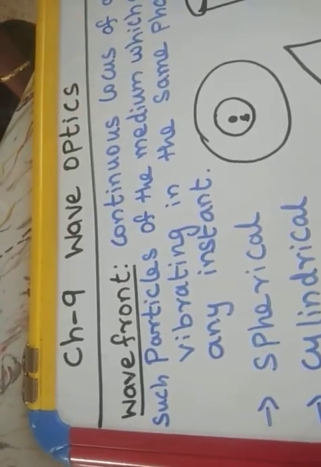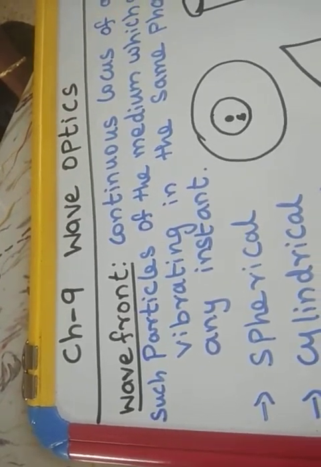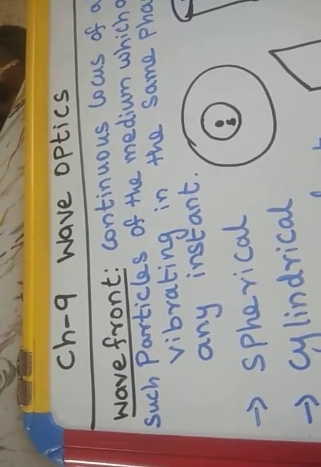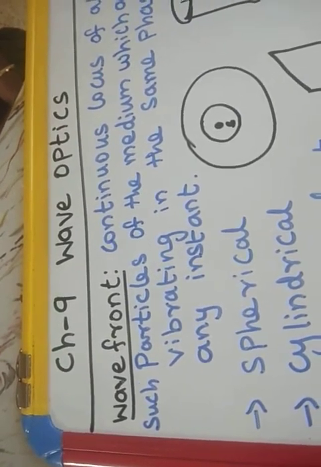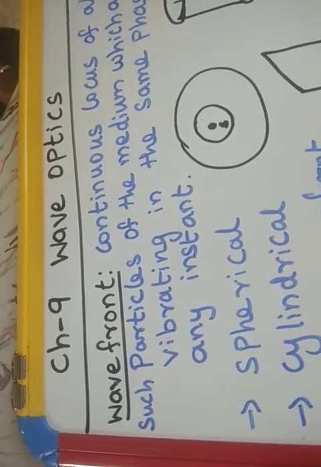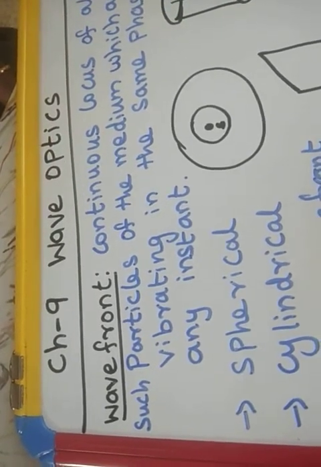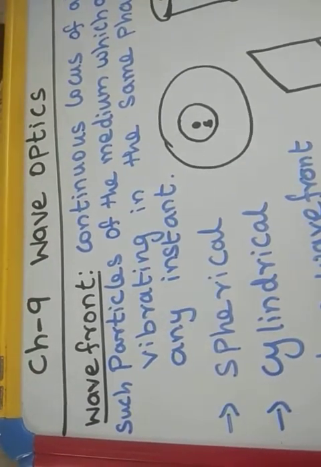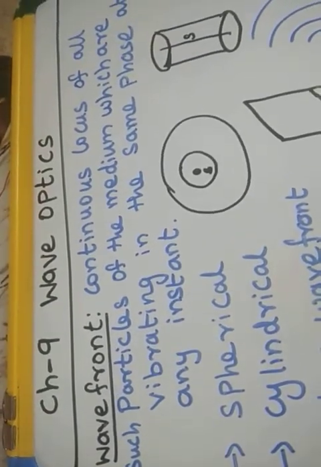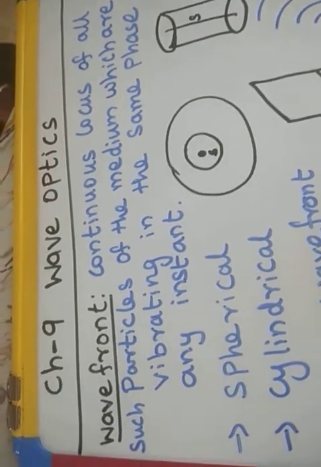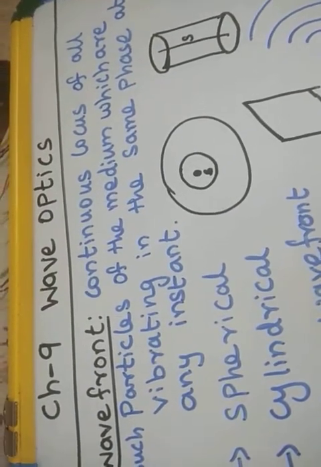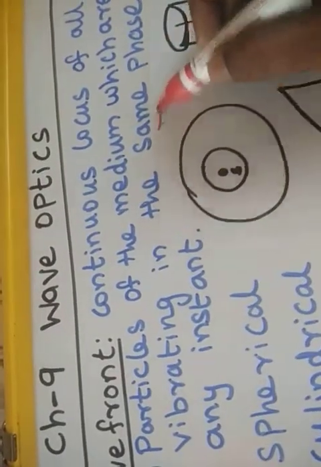Chapter 9, Wave Optics. In this chapter we are going to study optics, that is light, in detail. We will study the wave property of light. Before that we should know what a wavefront is. A wavefront is a continuous locus of all such particles of the medium which are vibrating in the same phase.